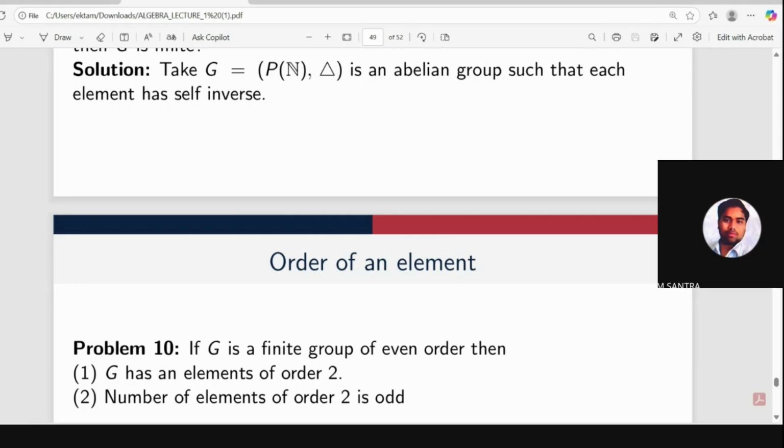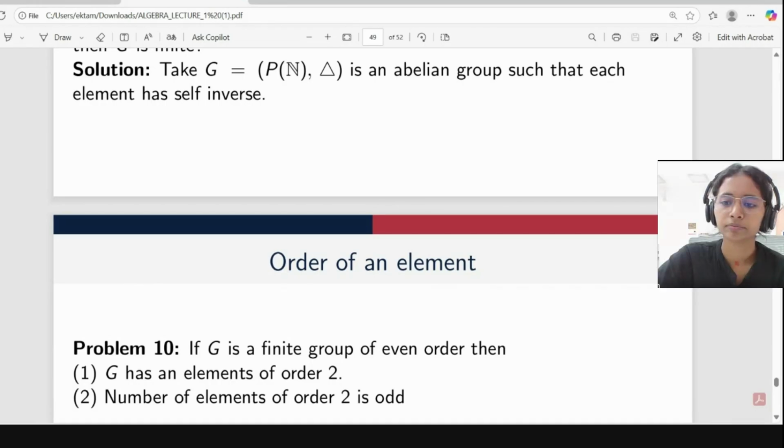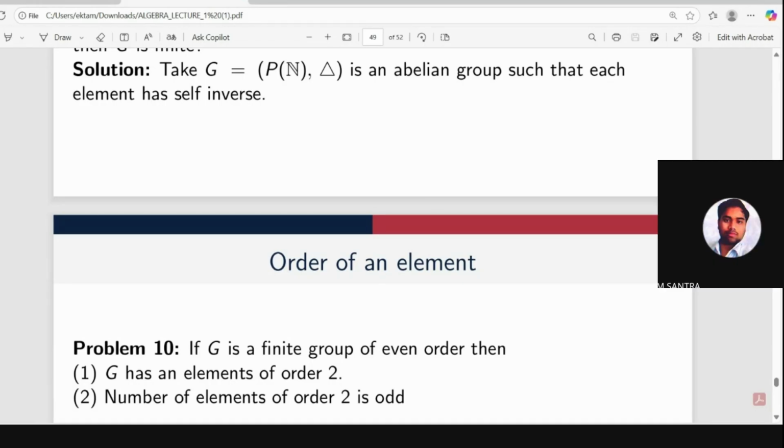Because it is a group of even order and it has an element of order 2, because I am dividing those elements into two parts, which are self-inverse and others that are not self-inverse.